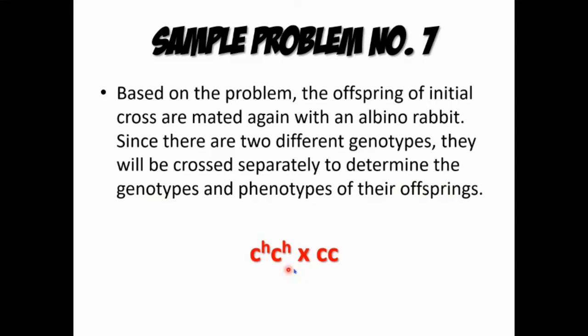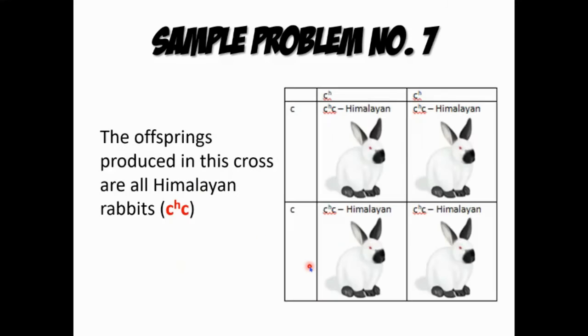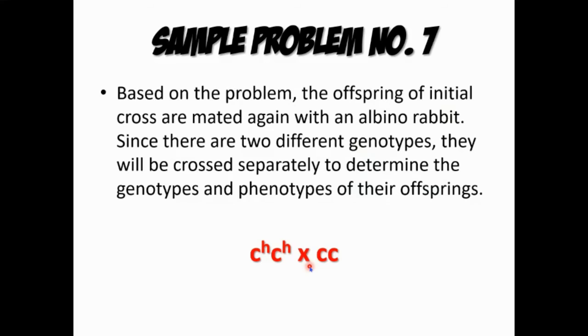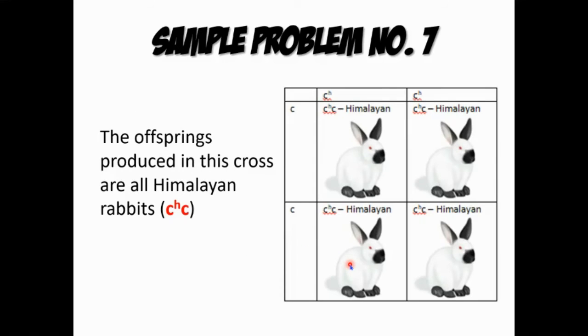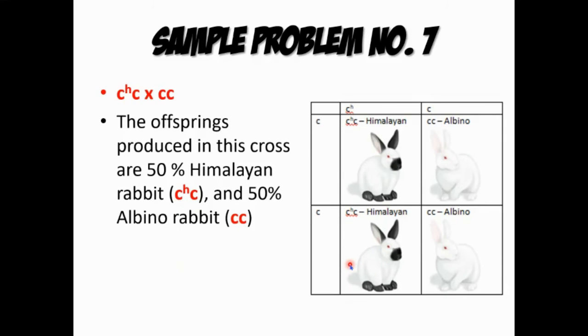So this is what came out, no? But I think it is another set of genotypes here in sample problem number 7, but somehow the offspring produced in this cross are all Himalayan rabbits, right? So the offspring produced in this cross are 50% Himalayan rabbit and 50% albino rabbit, no? 50% Himalayan and 50% albino.